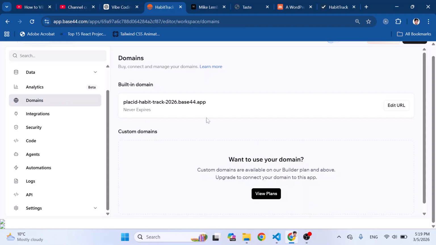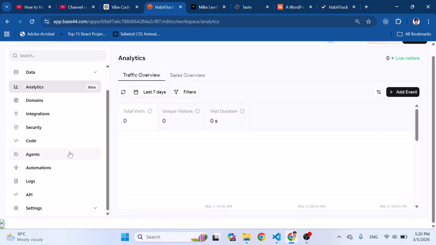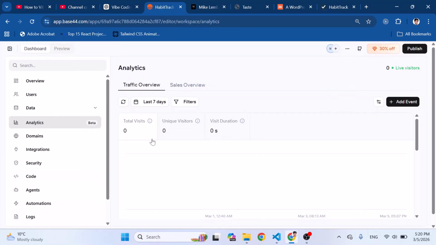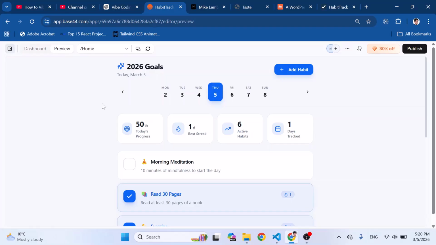You can add your own custom domain also. You can edit that, or look at analytics. Come here to the analytics of your app, coding agents, automation. You can do lots of things in this. But let's come here now to the edit.